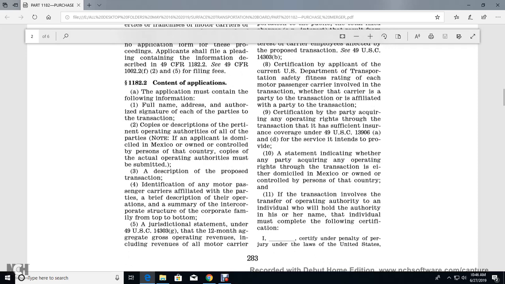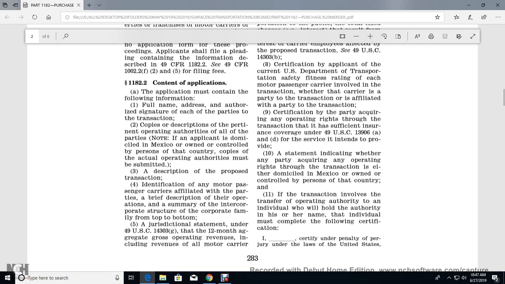1182.2 content application. Application must contain the following information: full name and address, authority of the signature, of each of the parties to the transaction; a copy of the description and pertinent operating authority. If any of the parties to the application is domiciled in Mexico or owned or controlled by persons of that country, a copy of the actual operating authorities must be submitted. A description of the proposed transaction; identification of the motor passenger carriers affiliated with the parties; a brief description of their operations; a summary of the inter-corporate structure of the corporate family from top to bottom.